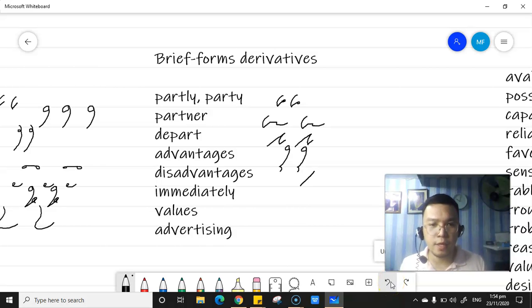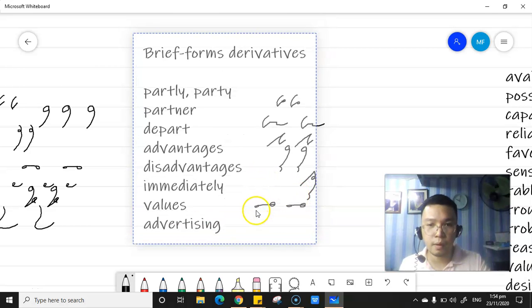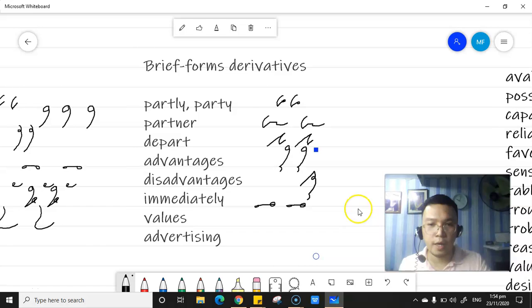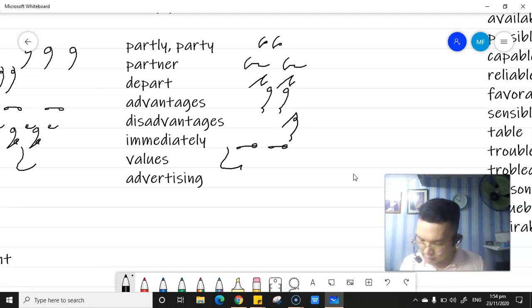It's a bit long. DS advantages. Okay, immediately. Then the ly. Okay, that is immediately. Okay, let's have the values. Of course, the symbol VL, and then put S. Okay, let's have the advertising. Okay, that's it. Are we clear?